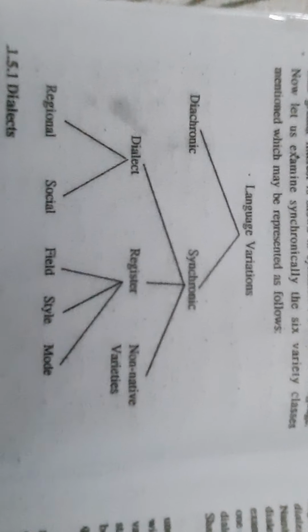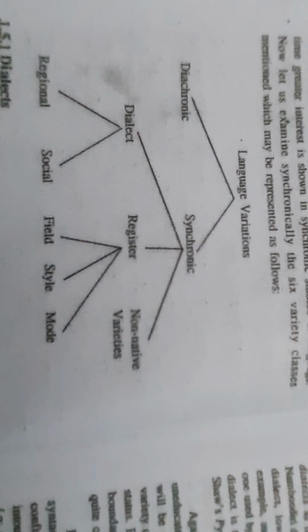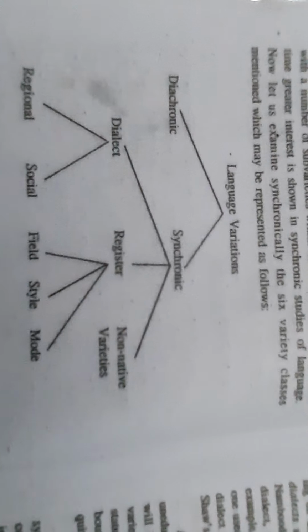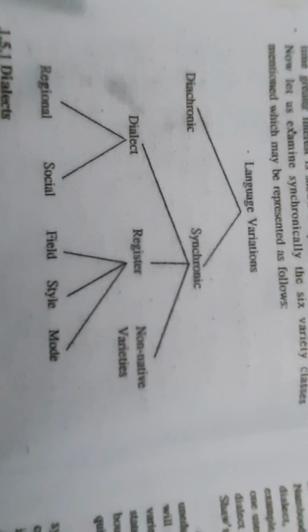Under dialect, the first one is the regional dialect. So what is actually a regional dialect? It is again a particular variety of language spoken by a group of people. And when you talk about a group of people here, it depends on which geographical area the particular group belongs to. That is why it is mentioned here as regional dialect. I already defined dialect as a particular variety of language spoken by a group of people, and here dialect is divided into regional and social.